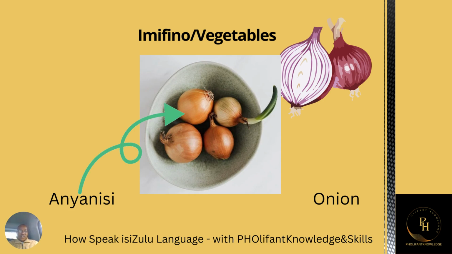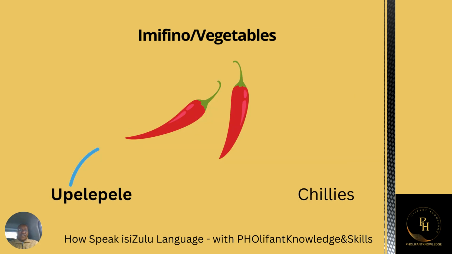This is onion. An onion in Zulu is called u-anyanisi. U-anyanisi. Right.